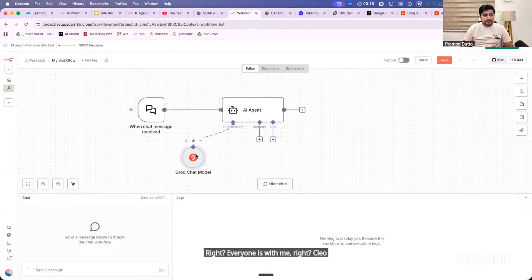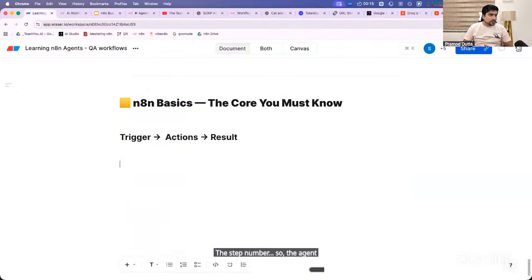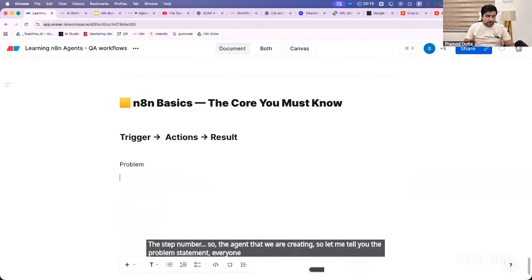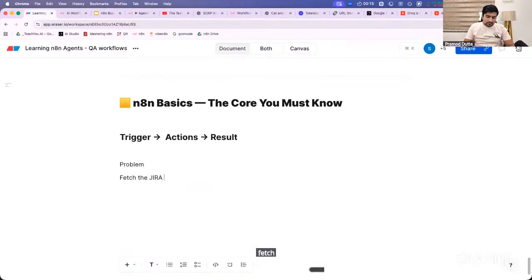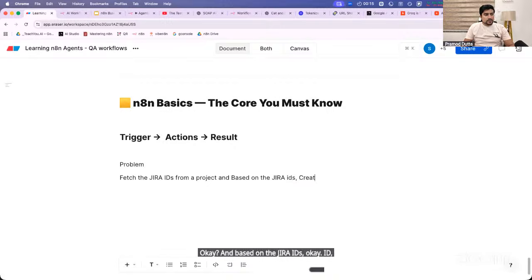Now, the interesting thing is, first of all, we need to fetch the Jira. Yes or no? What is step number one, everyone? So the agent that we are creating, let me tell you the problem statement. The problem statement is to fetch the Jira IDs from a project, and based on the Jira IDs, create the test cases and upload them to an Excel file.